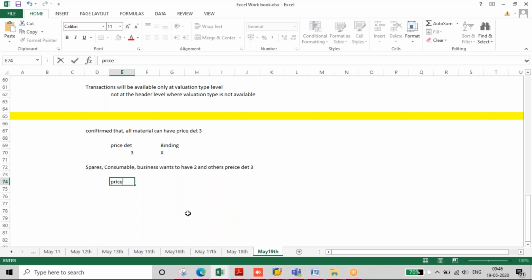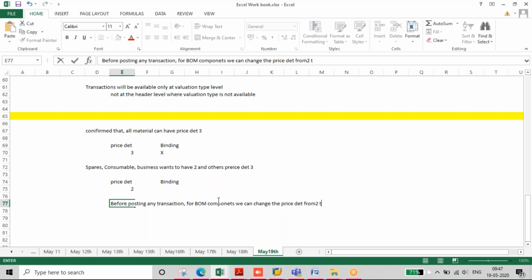So that is why, the moment we create the material, let it be 2 for all the materials, and we don't enable this binding field, so that before posting any transactions for other materials, we can change the price determination from 2 to 3.